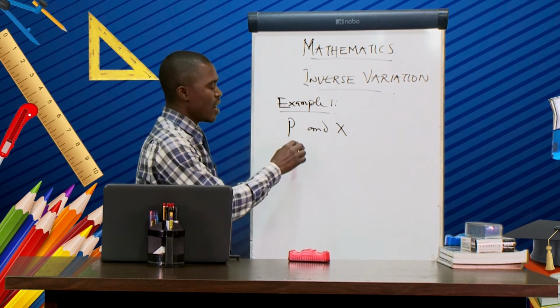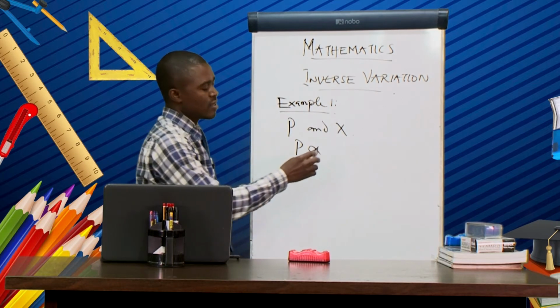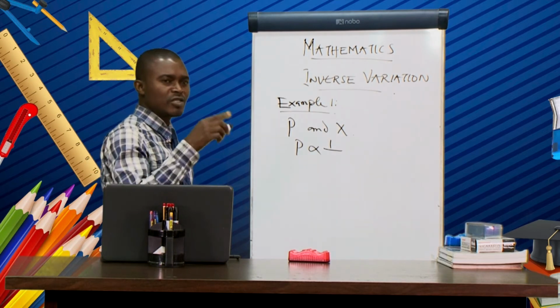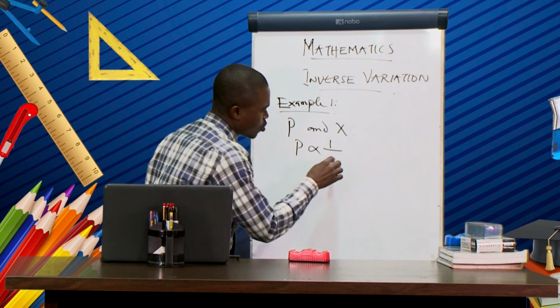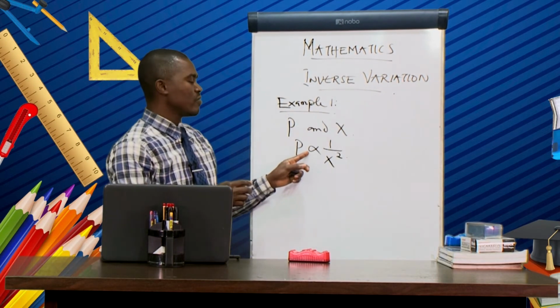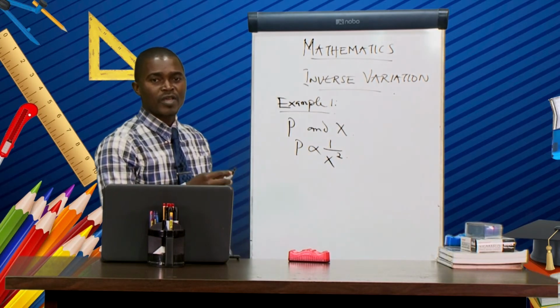So P varies inversely as x, that is 1 over x. But don't forget that it is not x, it is the square of x. So we have x squared. So P varies inversely as the square of x.